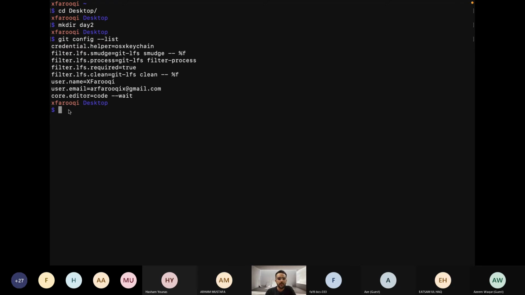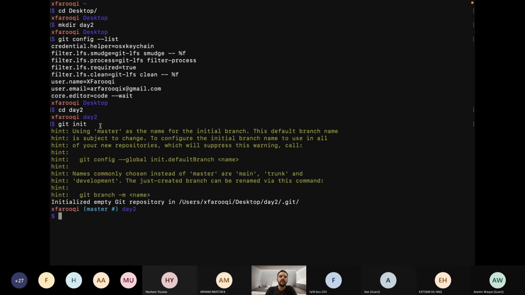Let's go to the day 2 repository. So I am in the day 2 folder. I am making this normal repository a Git repository. What command will be used? git init. This command will be used. That's all. Now in this repository, like you can see, master means the main branch. I am currently on the master branch. This is now a Git repository.